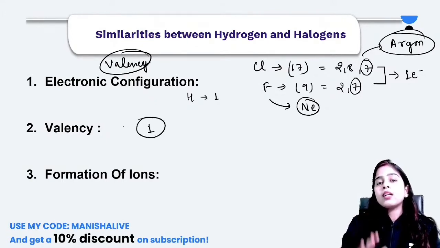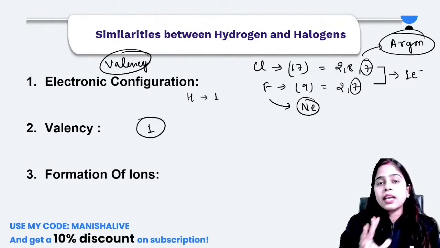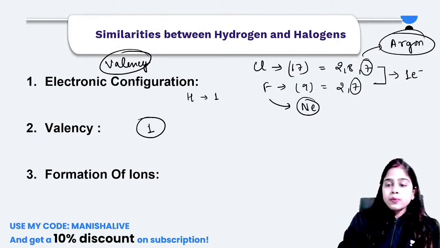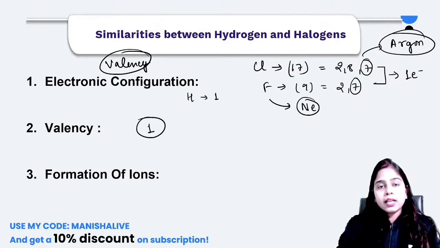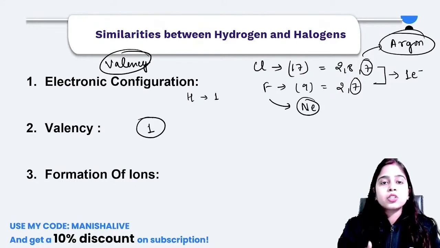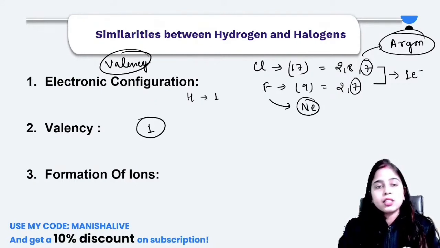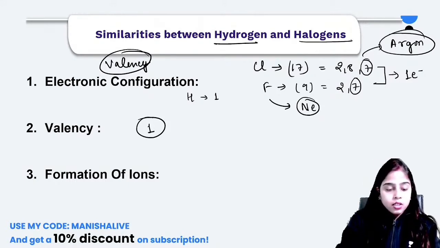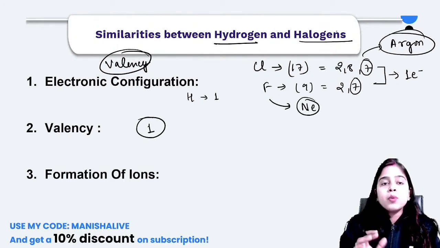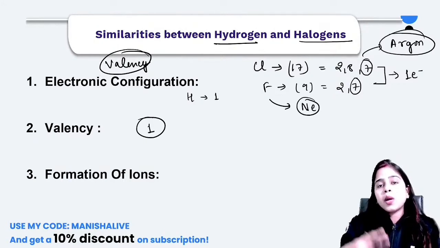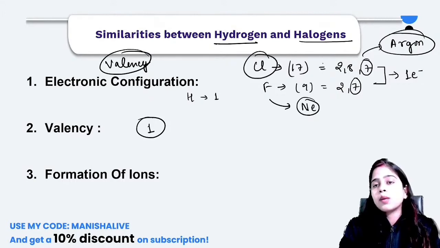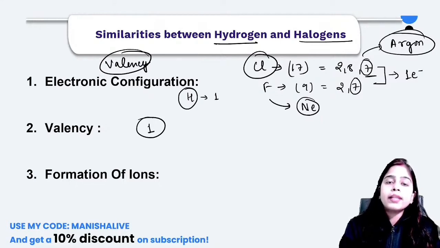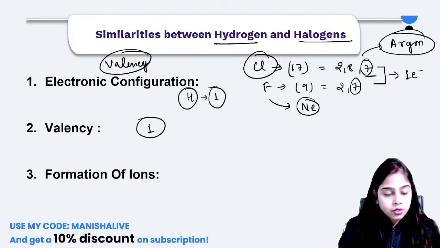They both require only one electron to achieve their noble gas configuration. So this is the first similarity between hydrogen and halogens: both have valency 1. Like chlorine wants to complete its octet, so it requires one electron, and hydrogen wants to complete its duplet, so it again requires only one electron.